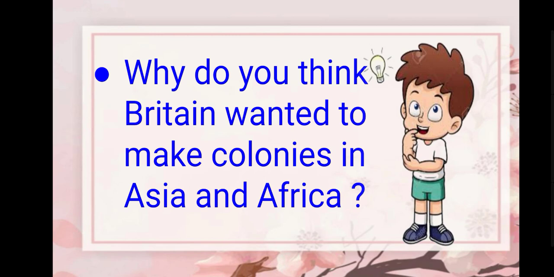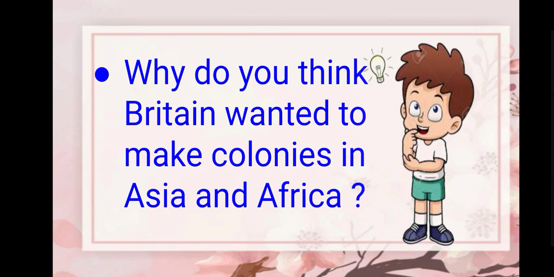As you have read, Britain was going through the Industrial Revolution, for which it needed lots of raw materials to meet the growing demand for manufactured goods. Industrial Revolution happened in Britain, and there was coal and iron in abundance, but there was not enough raw material.